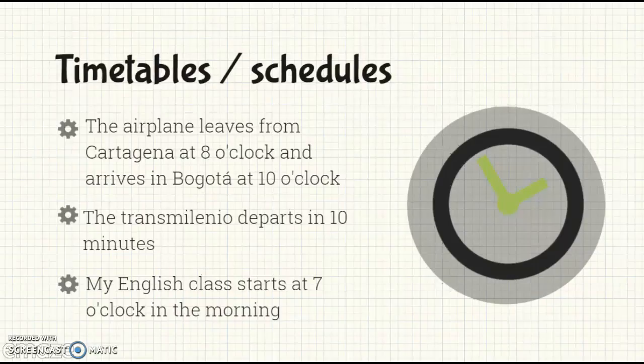In continuation, we have the next usage, which is the use of timetables and schedules. For example, we have sentences like this. Number one, the airplane leaves from Cartagena at 8 o'clock and arrives in Bogota at 10 o'clock. Number two, the Transmillennium departs in 10 minutes. And number three, my English class starts at 7 o'clock in the morning.